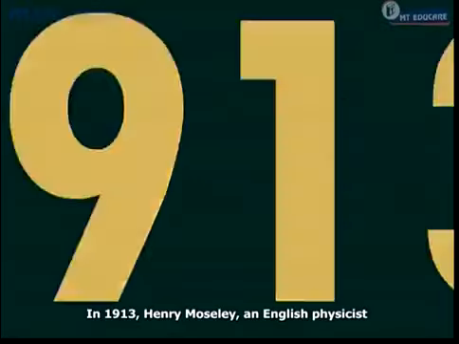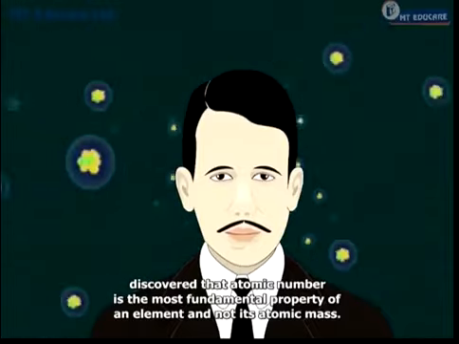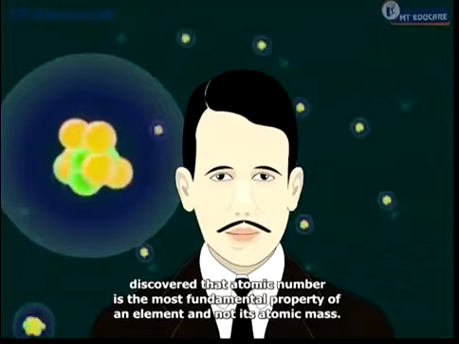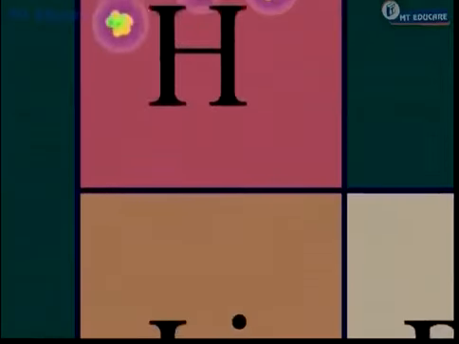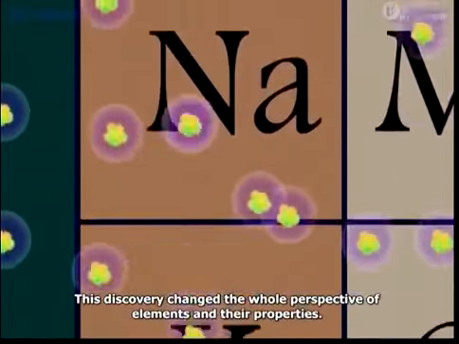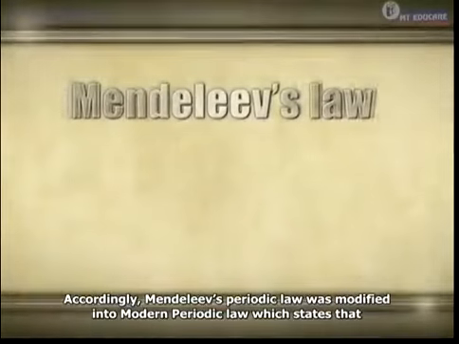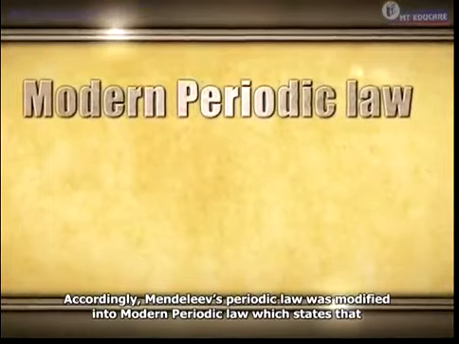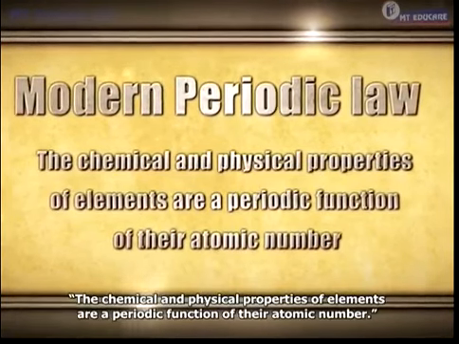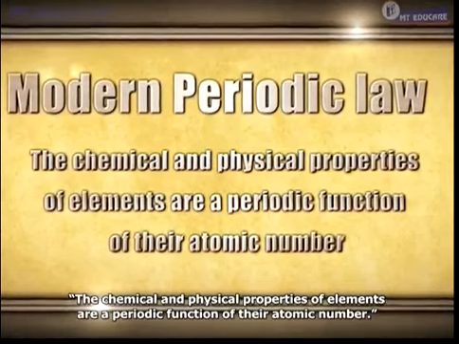In 1913, Henry Moseley, an English physicist, discovered that atomic number is the most fundamental property of an element and not its atomic mass. This discovery changed the whole perspective of elements and their properties. Accordingly, Mendeleev's periodic law was modified into modern periodic law, which states that the chemical and physical properties of elements are a periodic function of their atomic number.